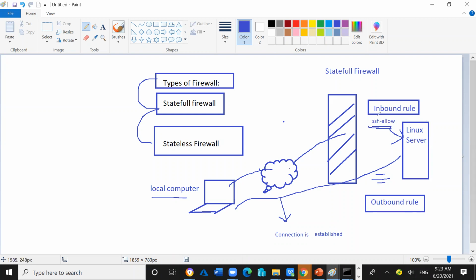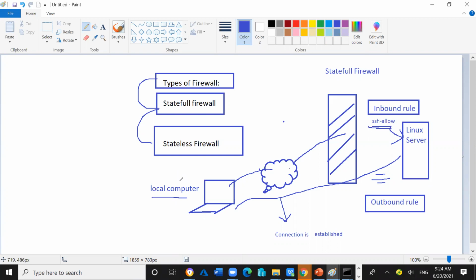In the inbound rule, I have done the SSH entry of the security group, but not in the outbound. I have done the entry in the inbound rule, then as a feature of stateful, it will automatically consider that the entry is already done in the outbound, and the response will go through and reach the client computer, and the connection will be fully established.